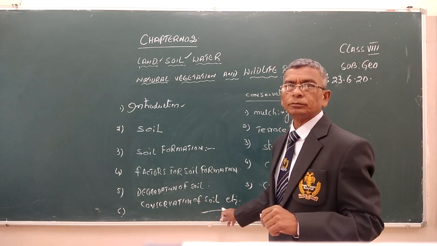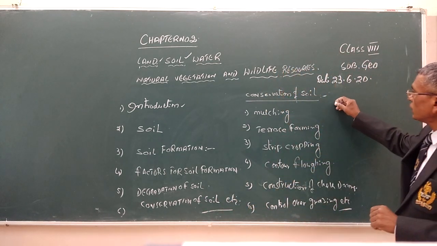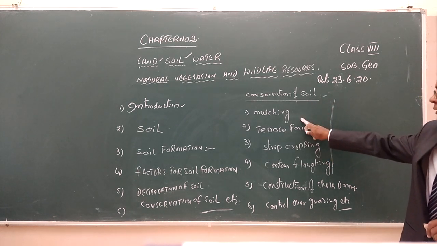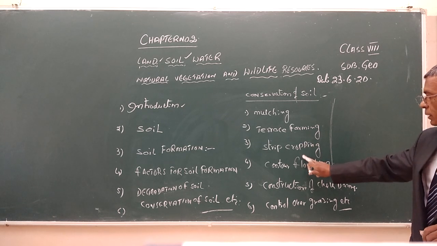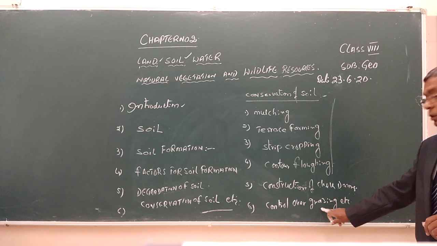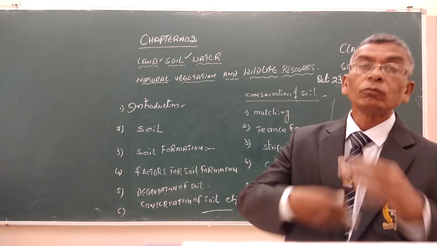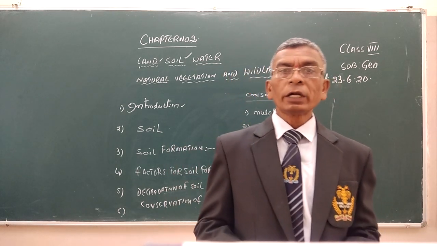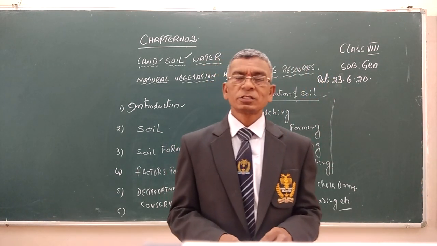Conservation of soil. These are the conservation methods for soil: mulching, terrace farming, strip cropping, contour flowering, construction of check dams, control of overgrazing, and planting more and more trees on vast areas.